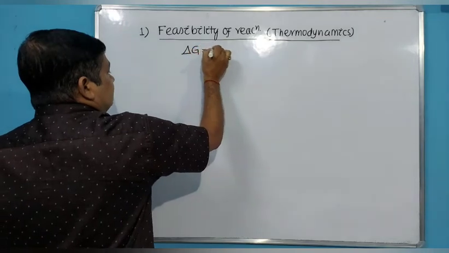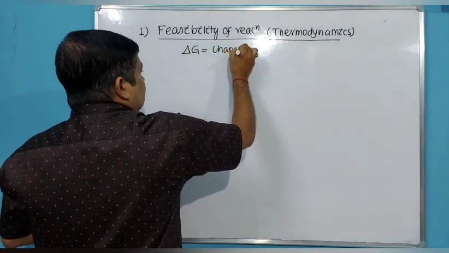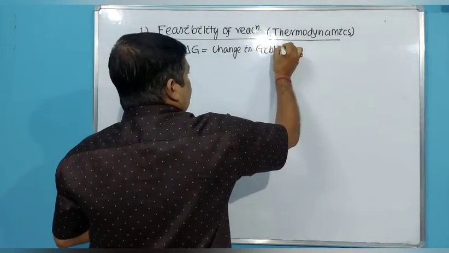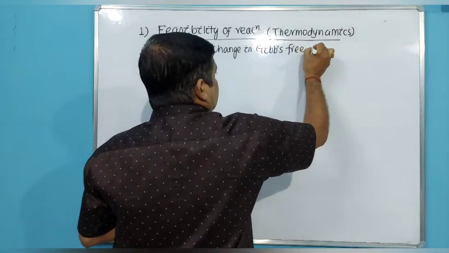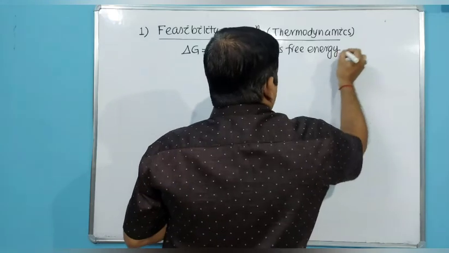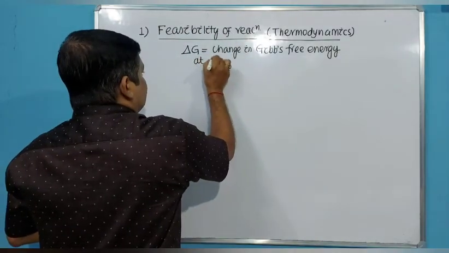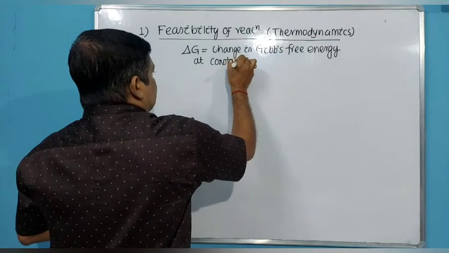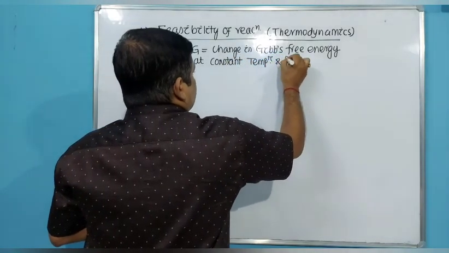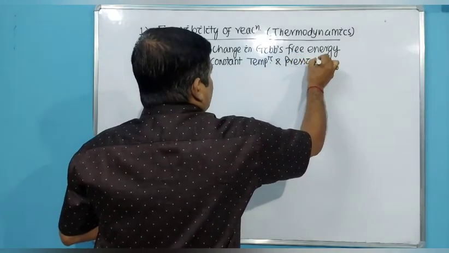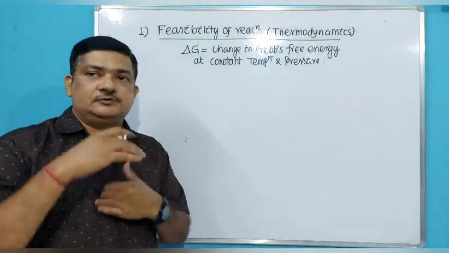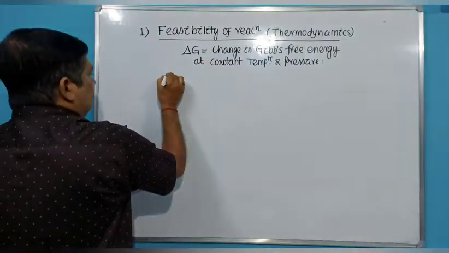Del G means change in Gibbs free energy, at constant temperature and pressure. So from this data we can predict whether a reaction will be spontaneous or non-spontaneous, whether it will be feasible or not. Then case 1: